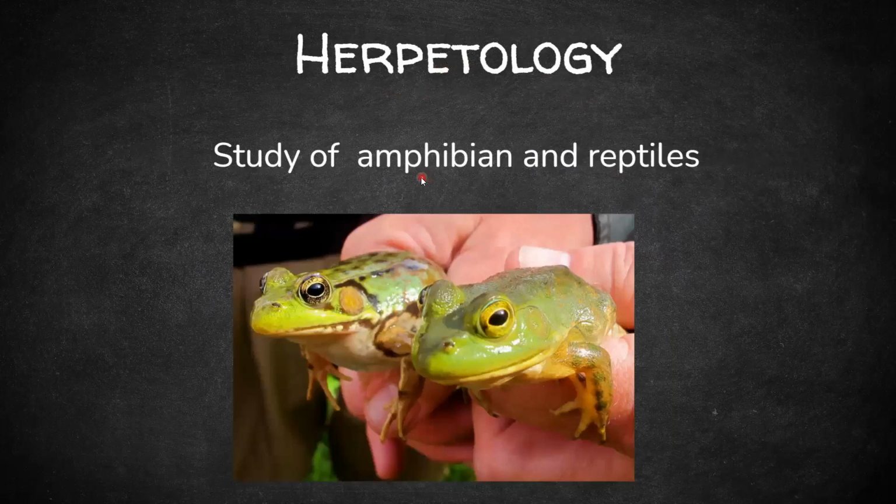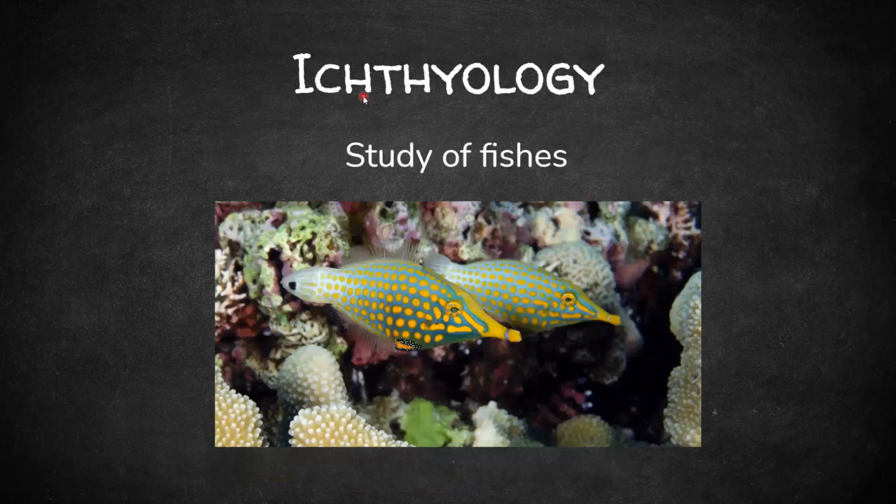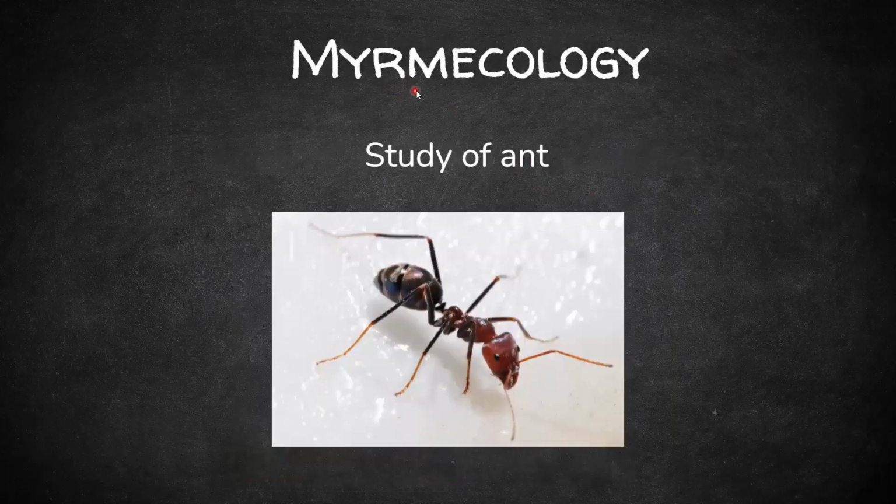Herpetology, that is study of amphibians and reptiles, is herpetology. Next is ichthyology. Now this is not very easy to remember, basically, that this is called as the study of fishes. Okay. Next one is myrmecology. Myrmecology, which is study of ants. So study of ants is myrmecology.